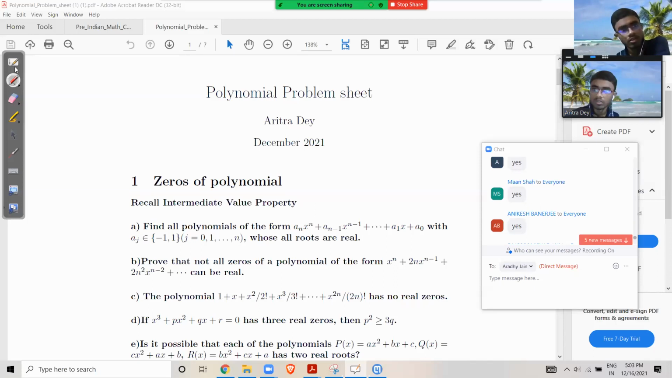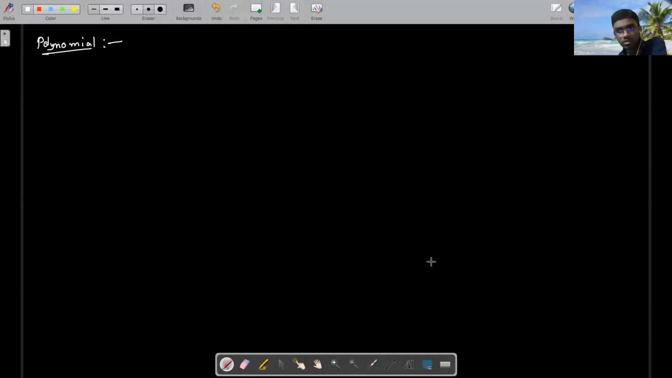All of you can see I am writing on the board. Oh, you can't see. Why can't you see? Now? Okay, now it's perfect. All right. So what is a polynomial? You can see that there is a relation between integer and polynomial. Why?